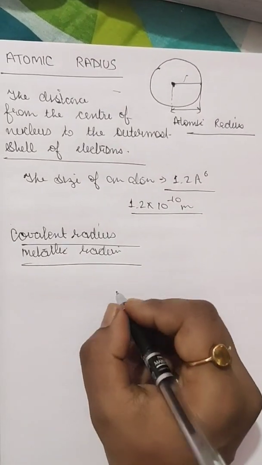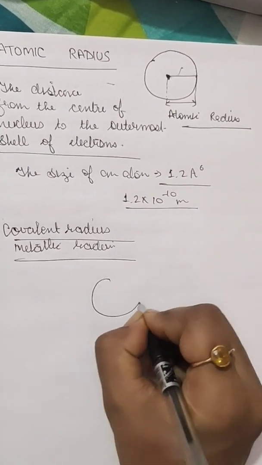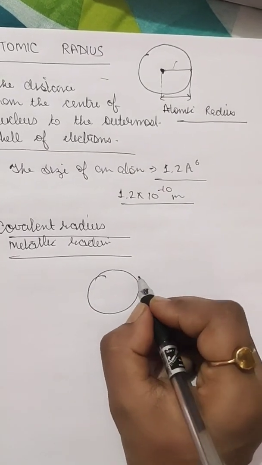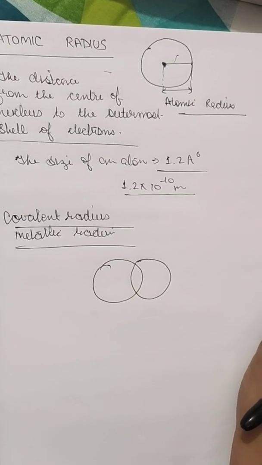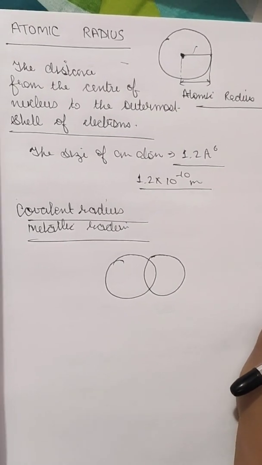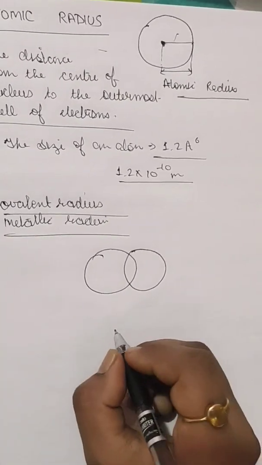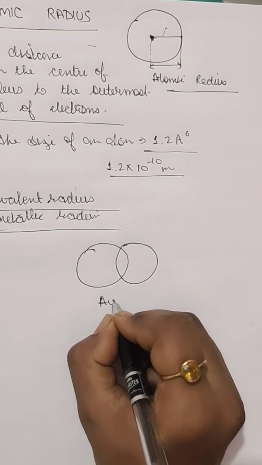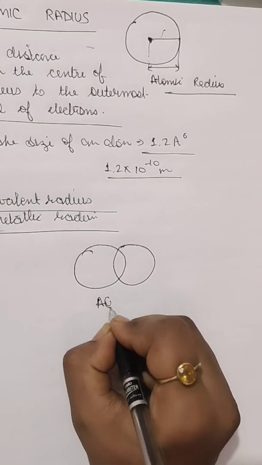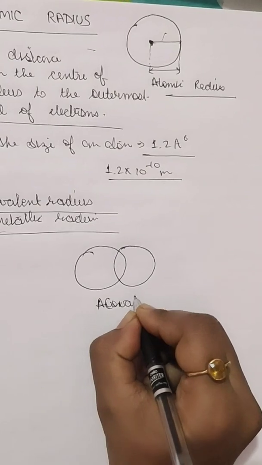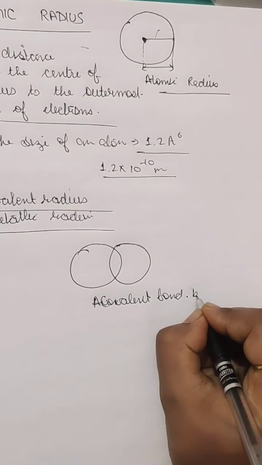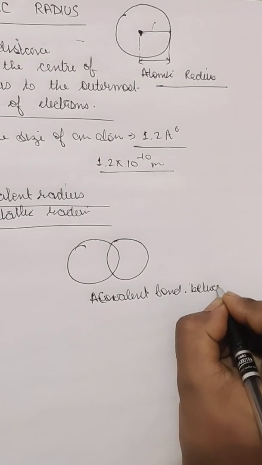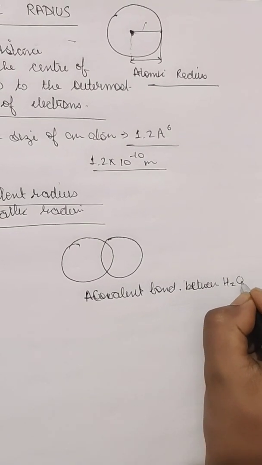Now suppose there are two atoms which form a covalent bond. The covalent bond is generally formed between the hydrogen atom, the oxygen atom, and so on. So assume a covalent bond between hydrogen atoms.